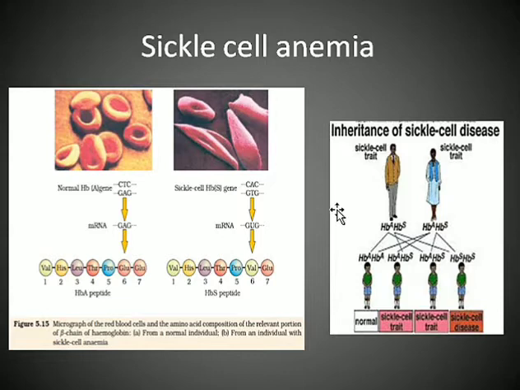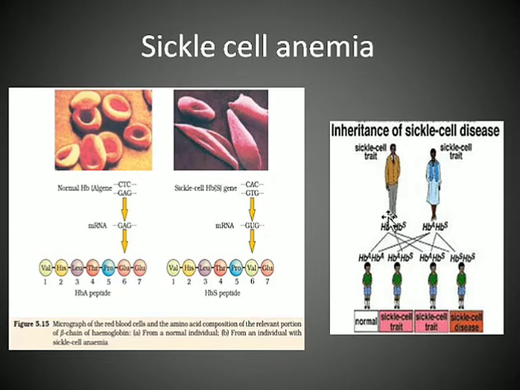Now if you look into the inheritance of sickle cell disease, if a child has sickle cell anemia, that means the parents should be carriers of the disease. You see the two parents and their genes. This is the normal hemoglobin gene HbA, while HbS is the gene which has the sickle cell anemia trait.